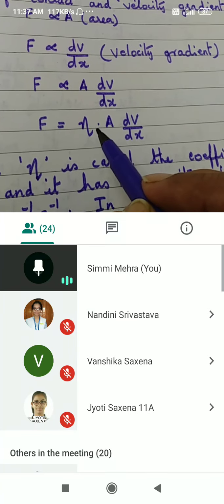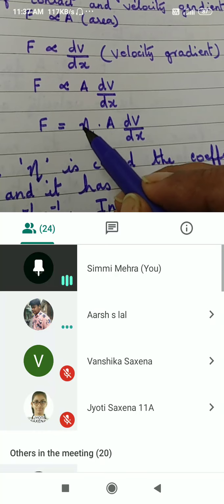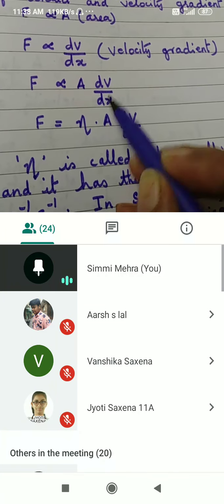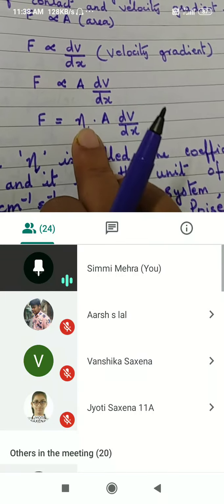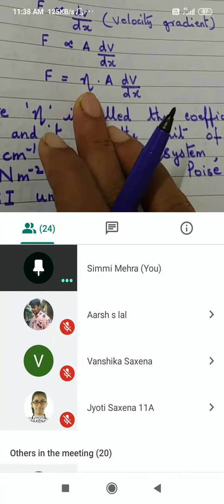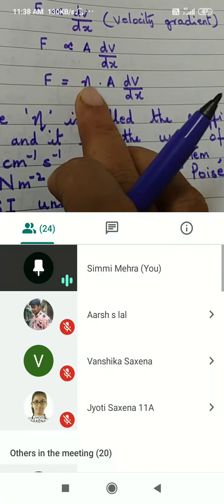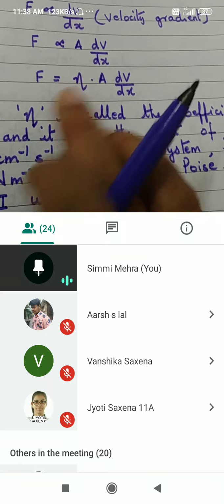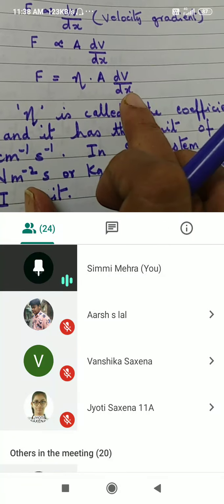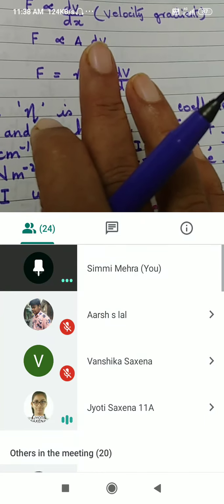What is this known as? Correct. And see, it is like small n, but you extend it like this. It is small n. This is known as neta, and this is your velocity coefficient of viscosity. How to get this coefficient of viscosity? How can you define it? Simply F into dx upon A into dv.